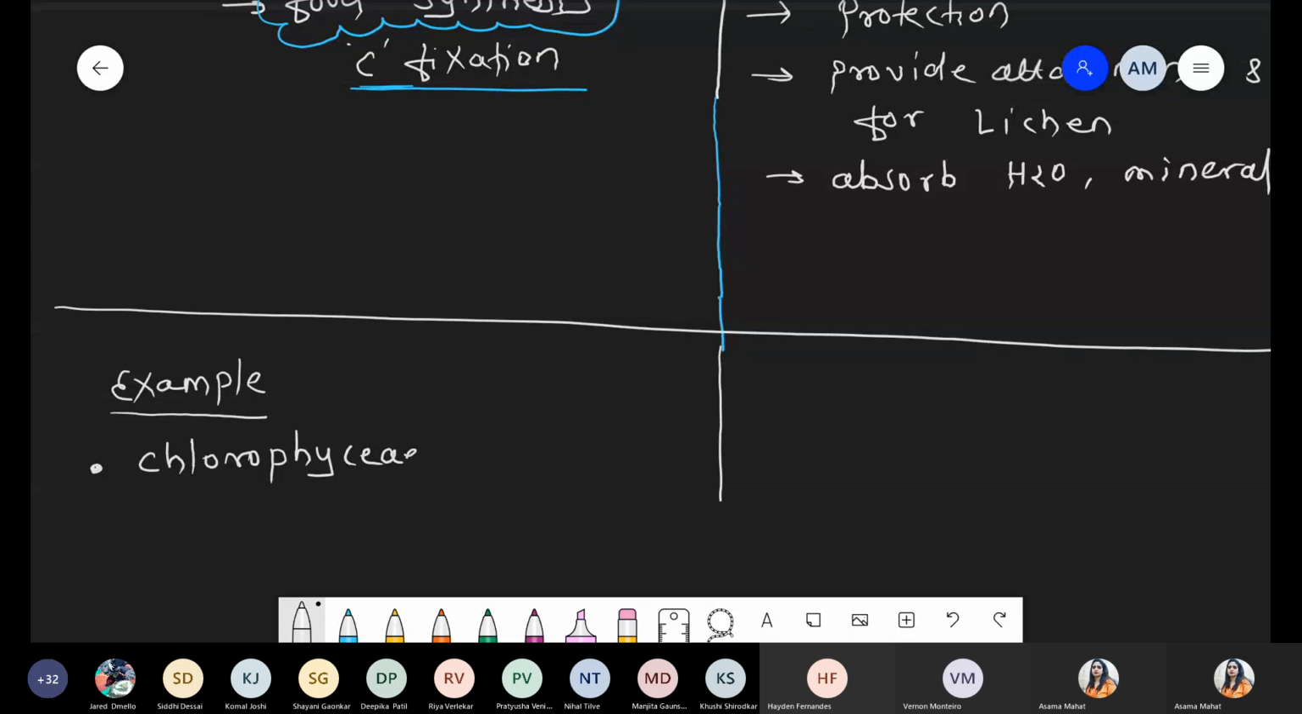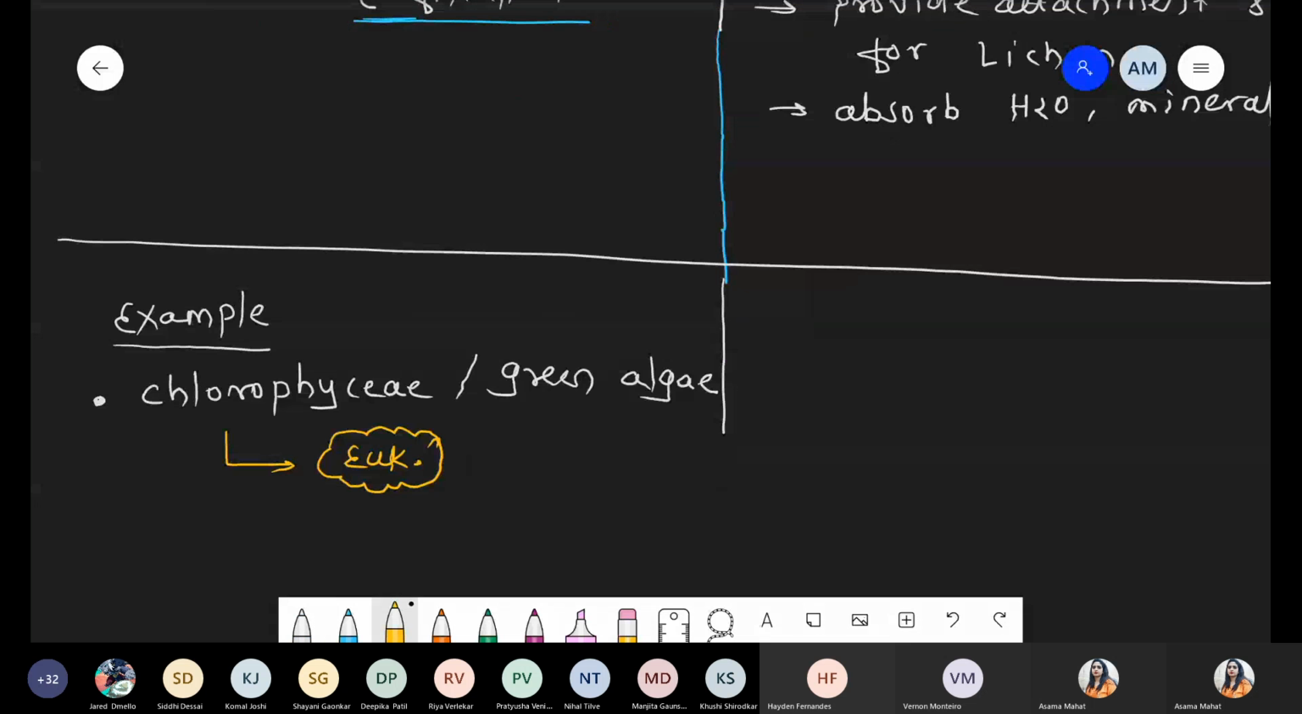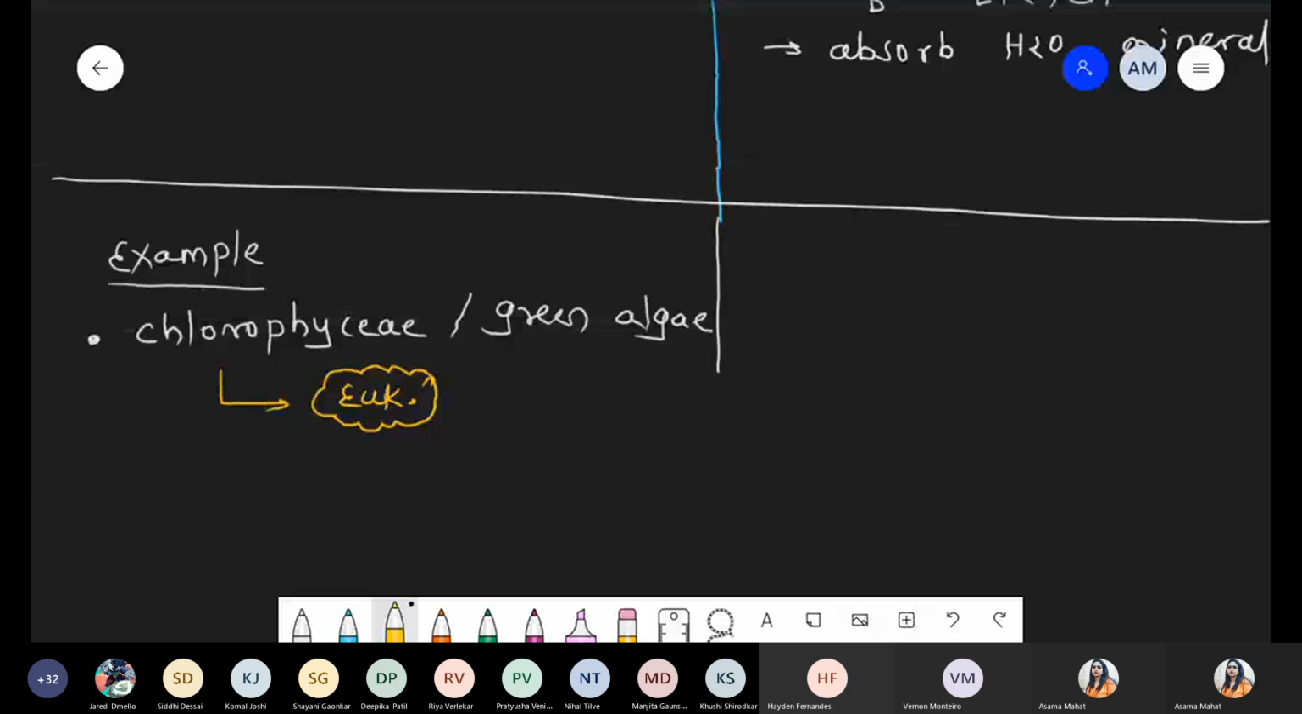Okay, 1,5C, that is Chlorophyceae, which is green algae. Whenever we are talking about green algae, Chlorophyceae, these are examples of eukaryotic organisms. For eukaryotic I'm writing EUK; if you want you can write it in full. What is the function of Chlorophyceae? Its major function is carbon fixation. So that is the major function.